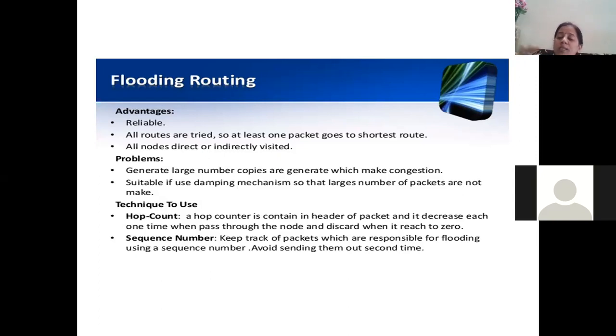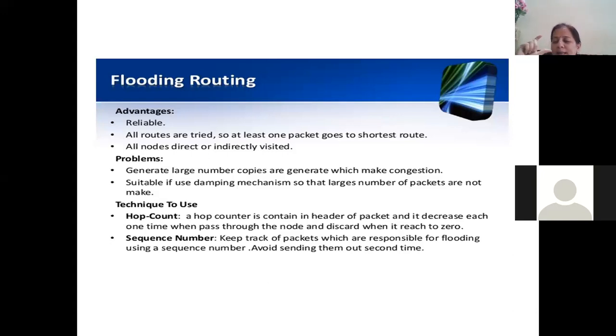Every router is supposed to forward the packet as long as the counter is greater than 0. If the counter reaches the value 0, that packet should be discarded. That way we avoid too many duplications or replications of the same packet.